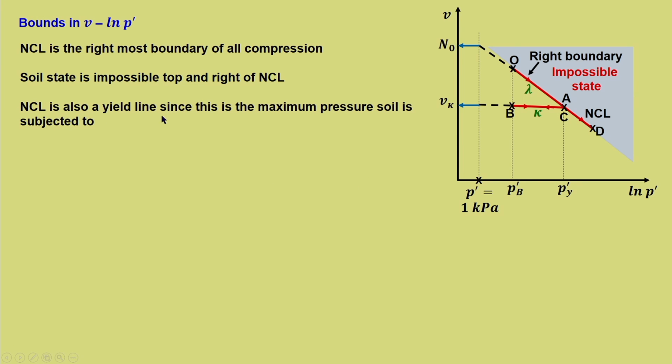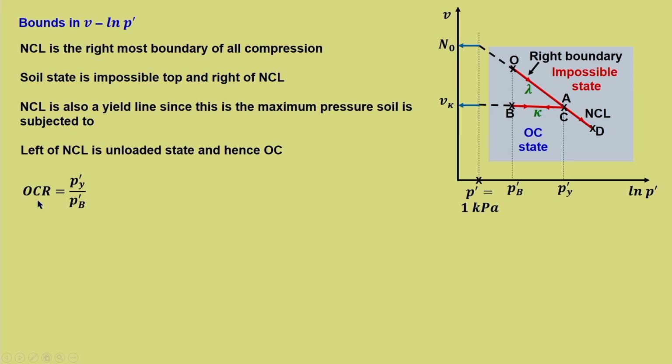NCL is also a yield line, since this is the maximum pressure the soil is subjected to. Otherwise also we understand this, because this is the maximum point to which the soil is subjected. Left of NCL is the unloaded state and hence overconsolidation. So this particular portion represents the overconsolidated state, where OCR is defined by P'_Y upon P'_B, where P'_Y is the yield pressure or the pre-consolidation pressure, divided by P'_B if this is the point of consideration.